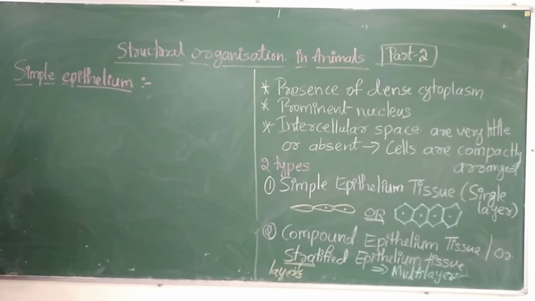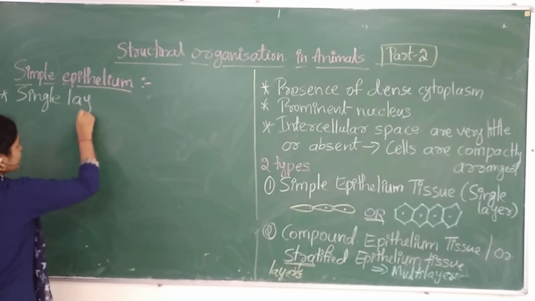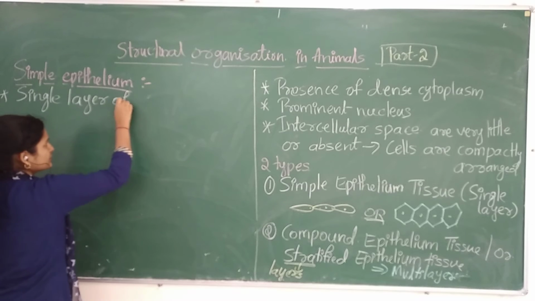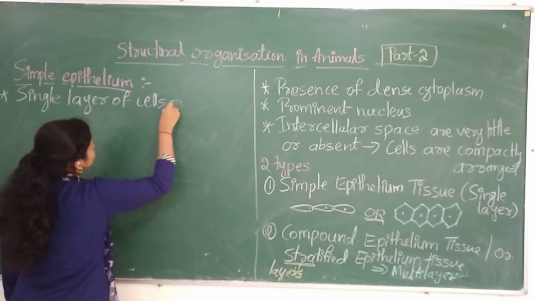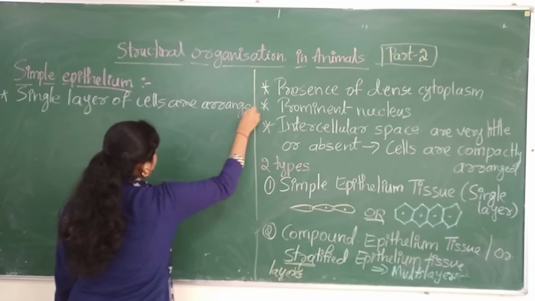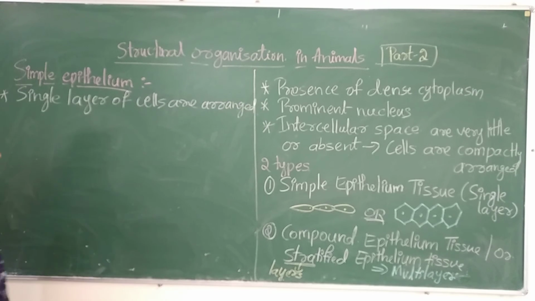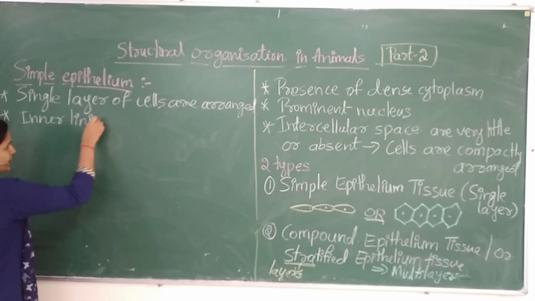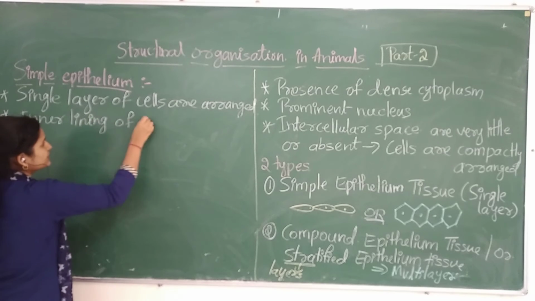So what do you mean by simple epithelium? Very good. A single layer of cells is arranged, and these are mainly located at the inner lining of the body or the inner lining of organs.